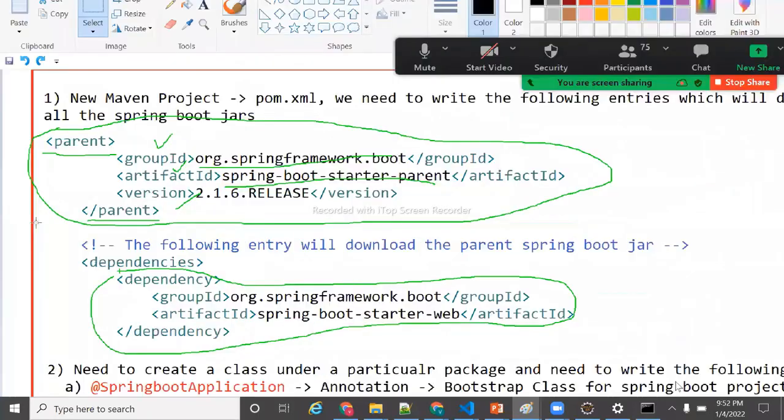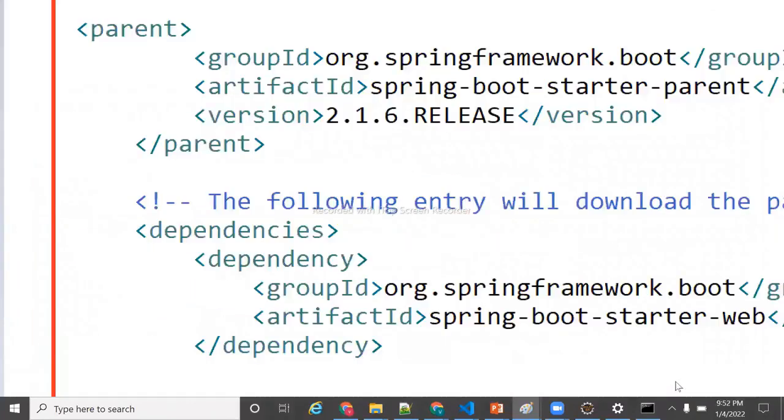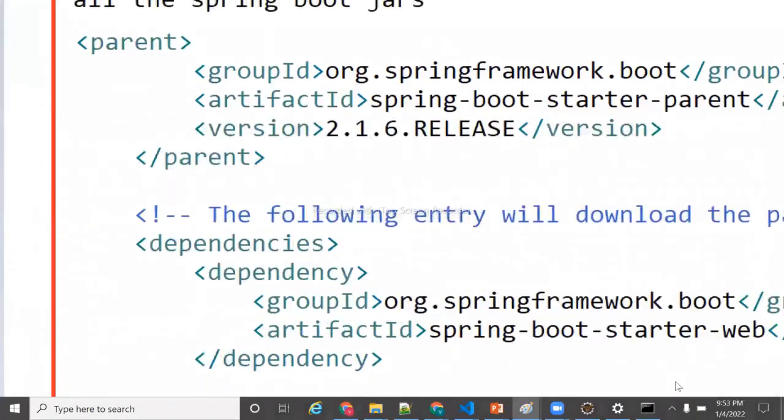Let me go there, guys. Let me explain here once again. I am writing a Spring Boot Hello World project. In the Spring Boot Hello World project, I go to pom.xml, and I need to ask Maven to download the Spring Boot jars. How to ask that? You need to go to pom.xml, where you need to write two tags: the parent tag and the dependencies tag. The parent tag is to download the Spring Boot main jar. The dependency tag is for which one you want in Spring Boot.